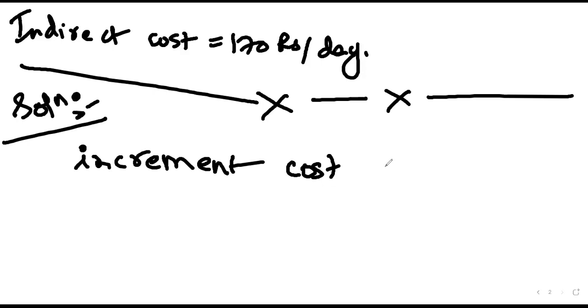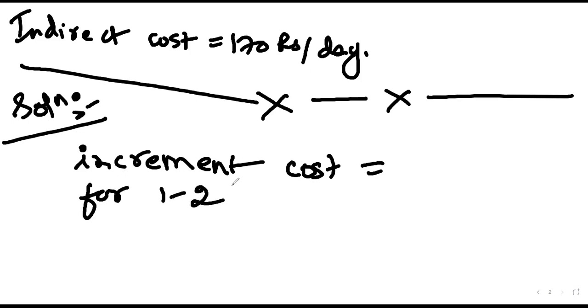Anyone else? How to calculate the incremental cost? Possibly in our previous class, we determined it.